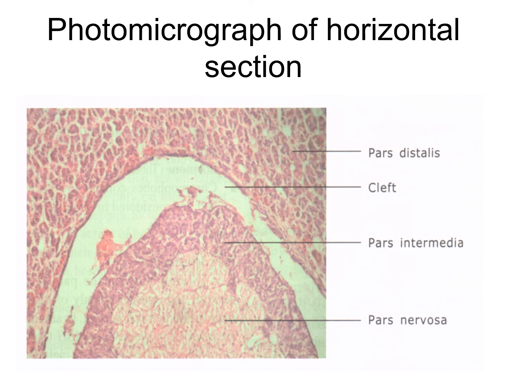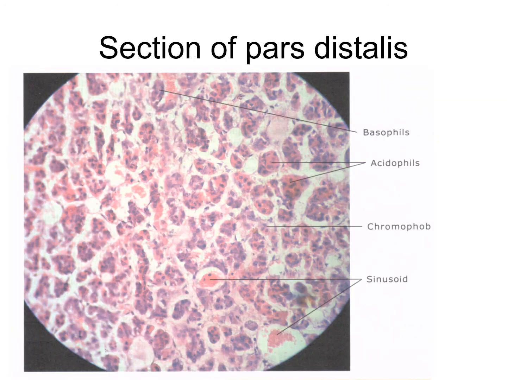The parenchyma cells of the pars anterior contain chromophil cells, with affinity to dyes, and chromophobe cells, which have no affinity to dyes. The chromophil cells have brightly staining granules in their cytoplasm, and in the chromophobe cells the granules are not prominent. So here there are two types present in the section, acidophilic and basophilic. This is the pars distalis section: basophilic and acidophilic cells, chromophobe and chromophil.